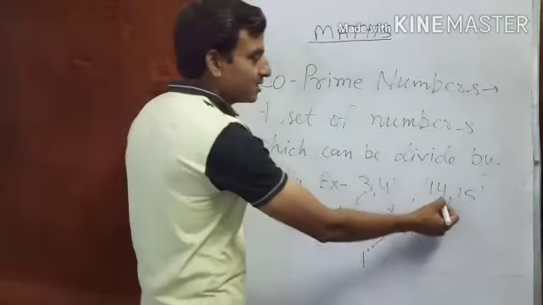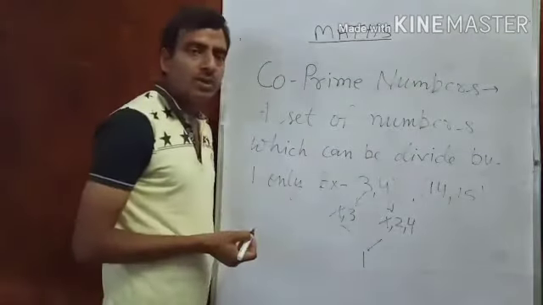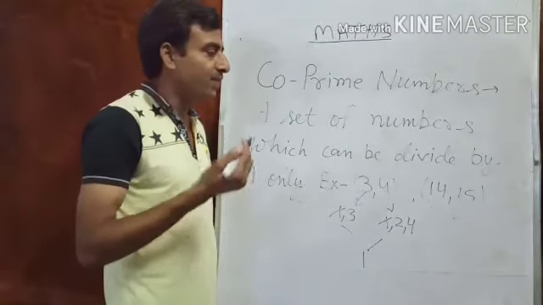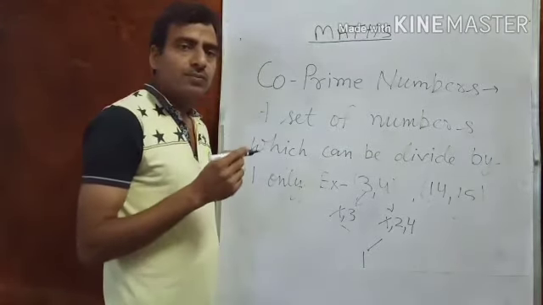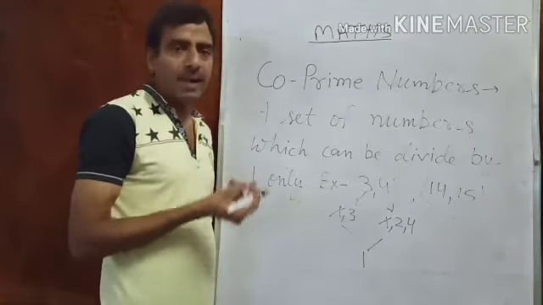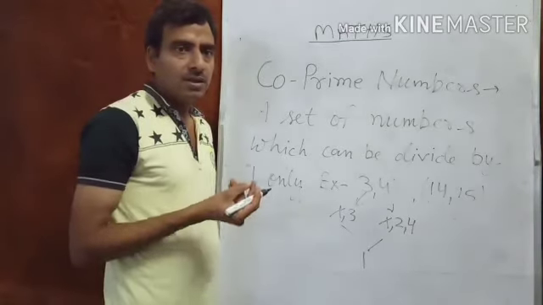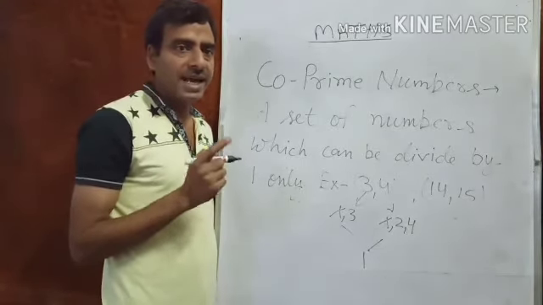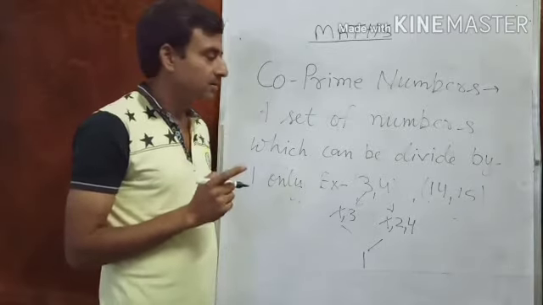Like this type we can say 14 and 15 also. There is also only one common factor. Otherwise we can say those numbers are in a set of co-prime numbers. Their HCF should be 1.